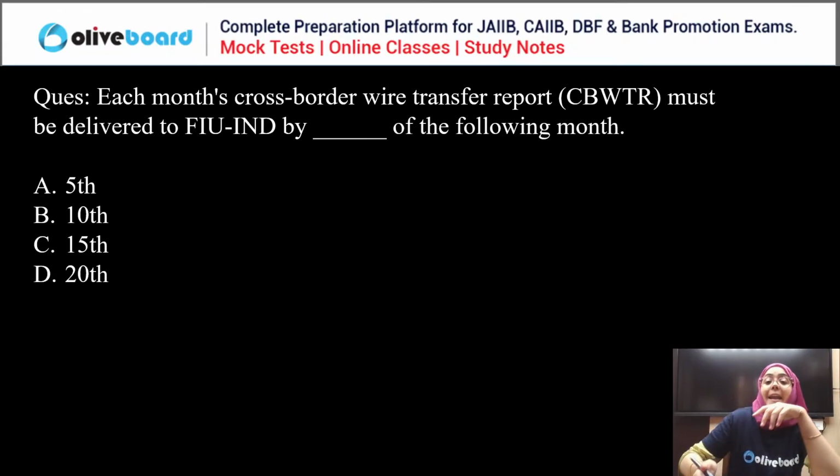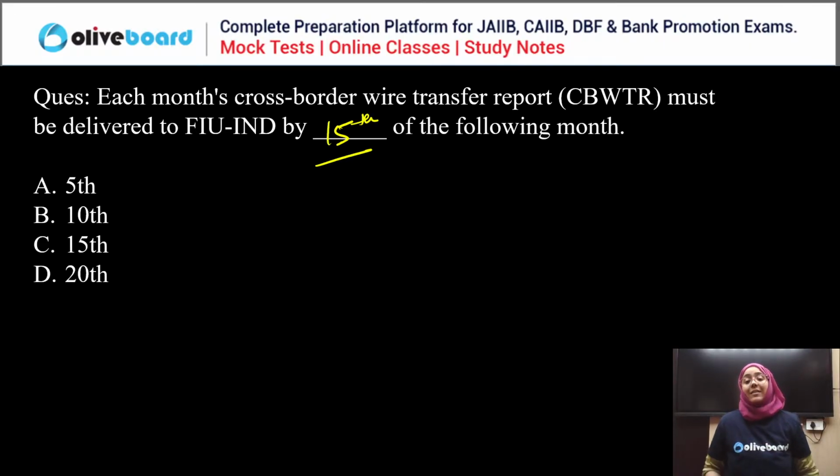Yes. By every 15th of the month. Now, this is a very important concept. It means you have to deliver reports to Financial Intelligence Unit India on every 15th of the following month. I have framed a lot of case studies as well as statement based questions on this concept for the crackers batch. When we start the MCQs practice session next month, I am giving you a lot of case studies on this, because this is very important for your examination. So the correct answer is C.